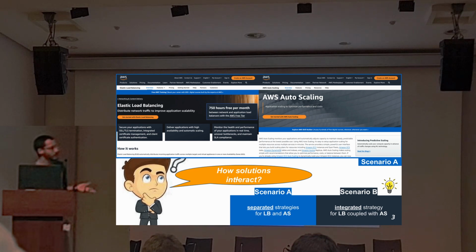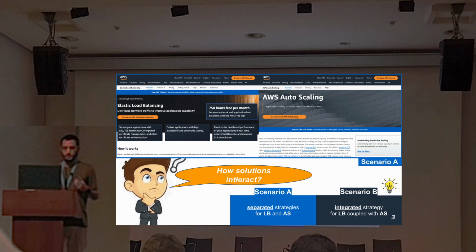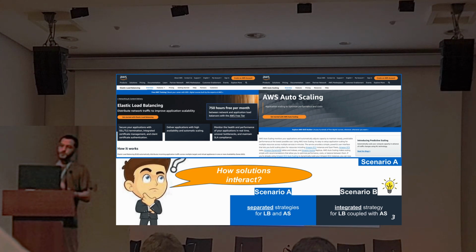Here we can see two examples of these solutions separated. The follow-up question is how these two solutions interact with each other. Our intuition is that, if we compare a scenario with two separate strategies that don't collaborate with each other to a scenario with an integrated strategy that couples load balancing and scaling, the former would be less efficient than the latter.